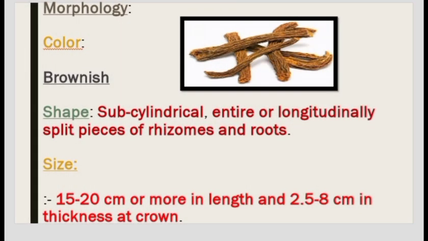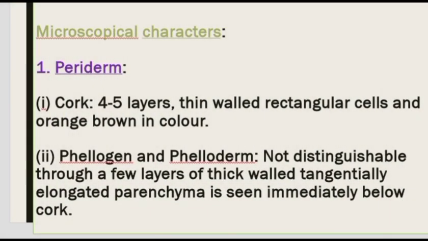Morphology of gentian. Color brownish, shape subcylindrical, entire or longitudinally split pieces of rhizomes and roots. Size 50 to 20 centimeter or more in length and up to 5.8 centimeter in thickness at crown. Microscopical characters. First, periderm: cork, 4 to 5 layers, thin walled, rectangular cells and orange-brown in color.